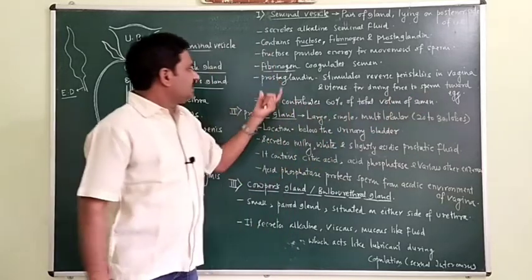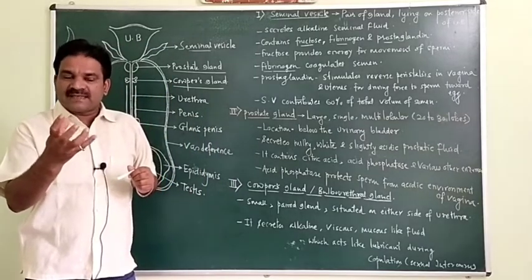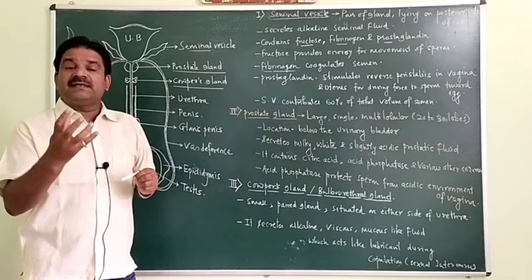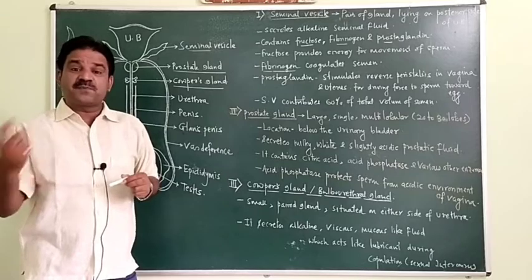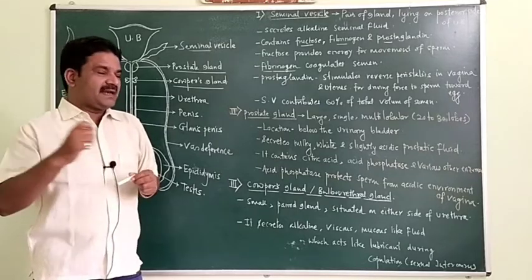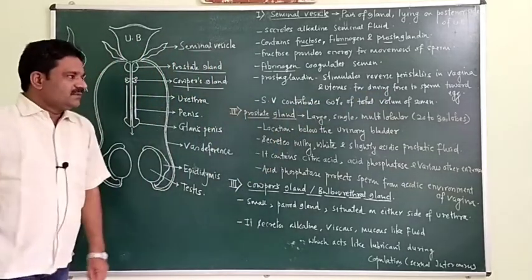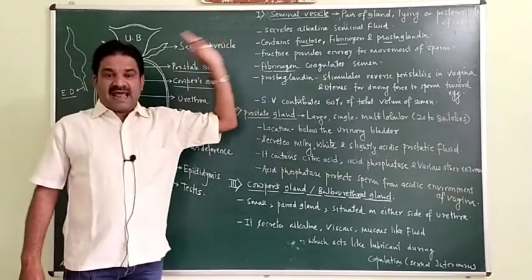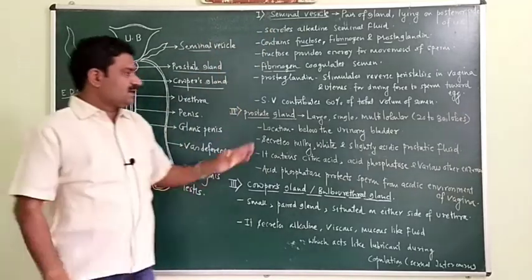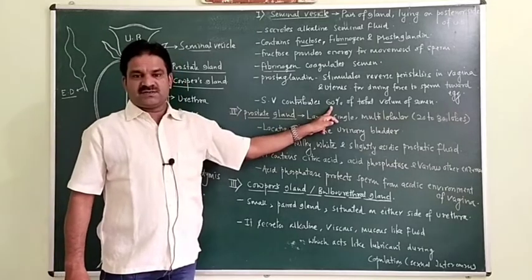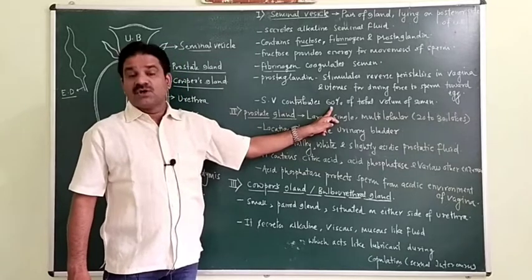Therefore this prostaglandin helps in the driving of sperms towards the female gamete, the egg. Now this particular gland called seminal vesicle contributes 60%, means the seminal fluid is 60% of the total volume of semen.